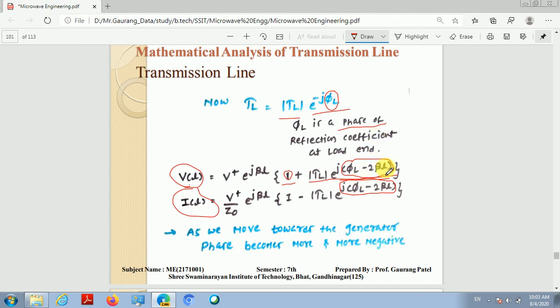On the complex plane, a negative phase represents movement in the clockwise direction. So moving towards the generator from the load end represents motion in the clockwise direction on the complex plane.